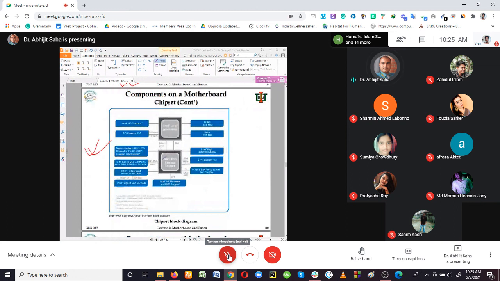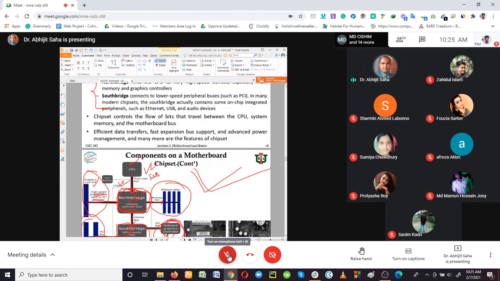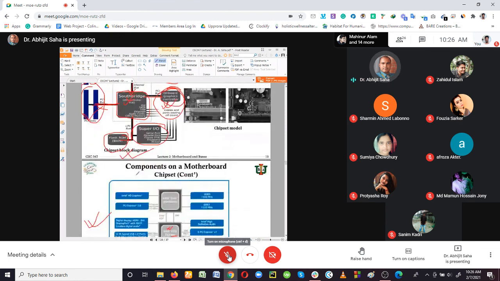Now you are going to see only one chipset, the Express chipset, only a single one. So this is the block diagram it is trying to show you here. The Express chipset is supposed to have the capability of both chipsets.